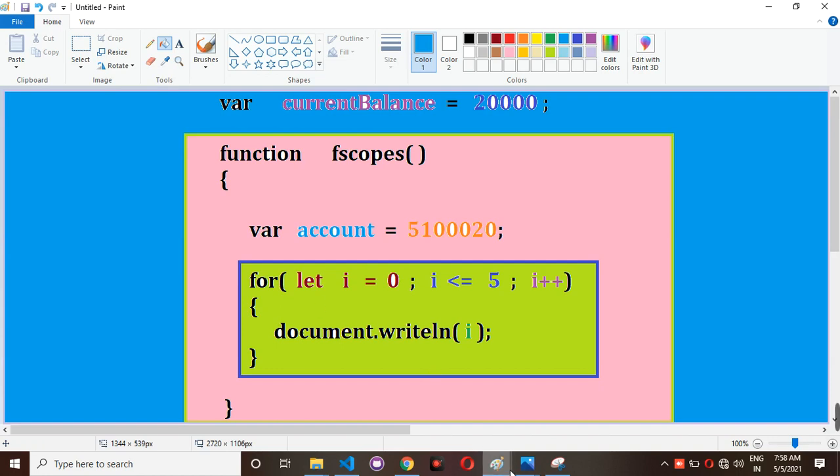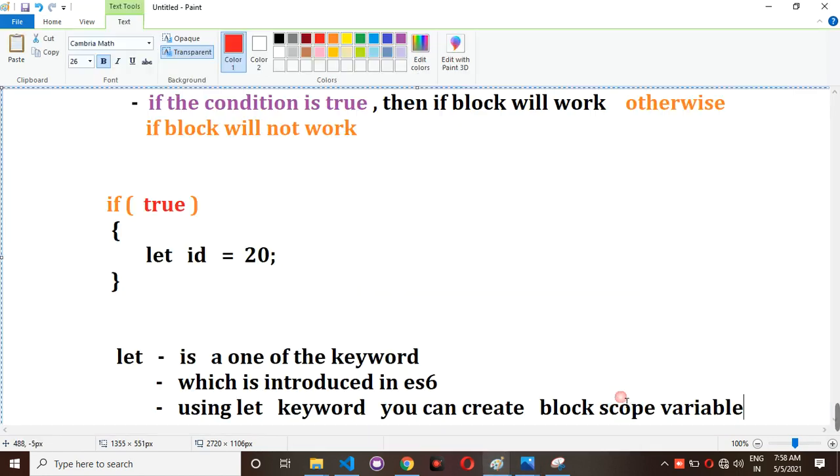For example, here I have one if condition. For that if condition I am giving true as the boolean condition, and inside this block let id = 20. Let is one of the keywords using which you can create block scope variables. What is the meaning of a block scope variable? You can access this let variable inside this particular block only, but you can't access it outside.